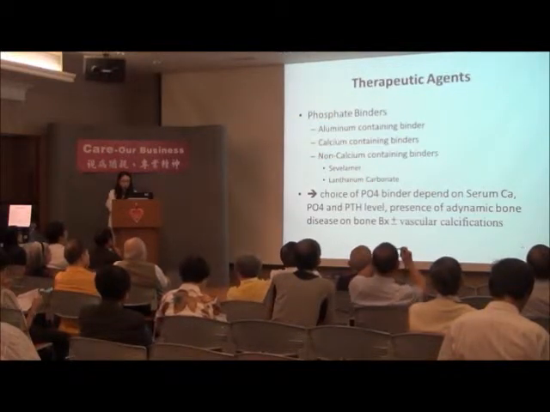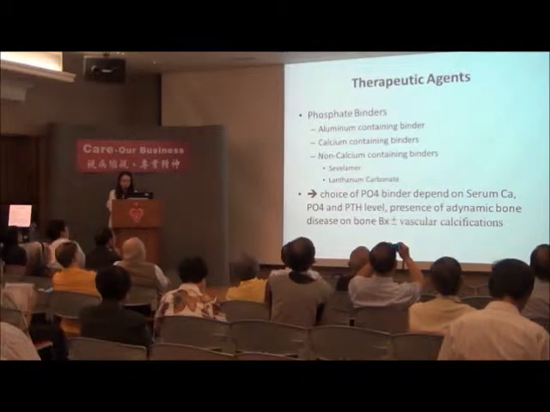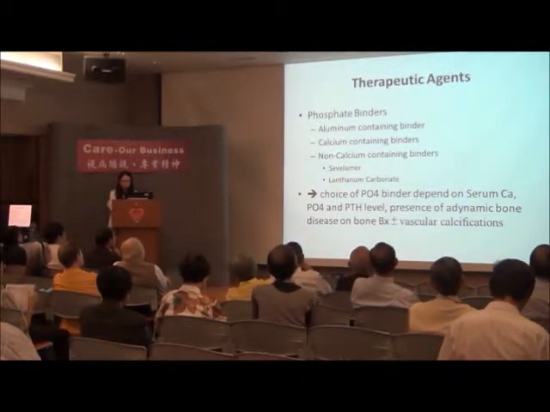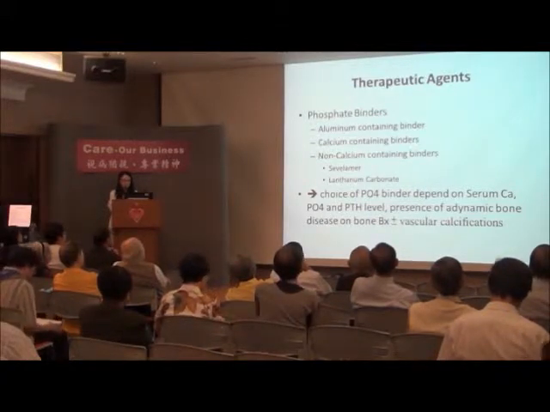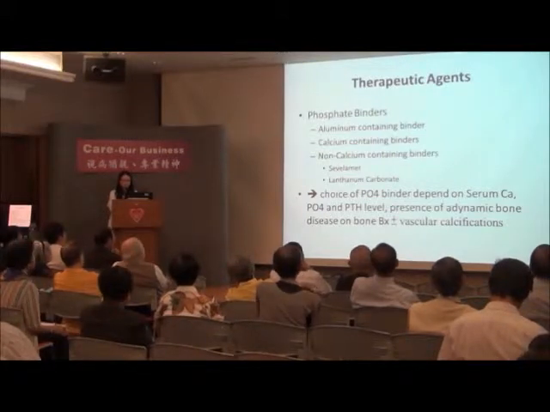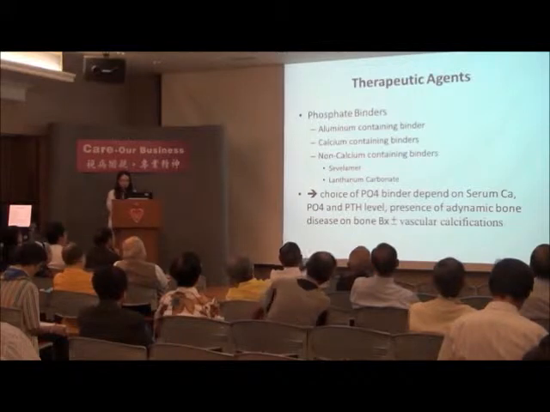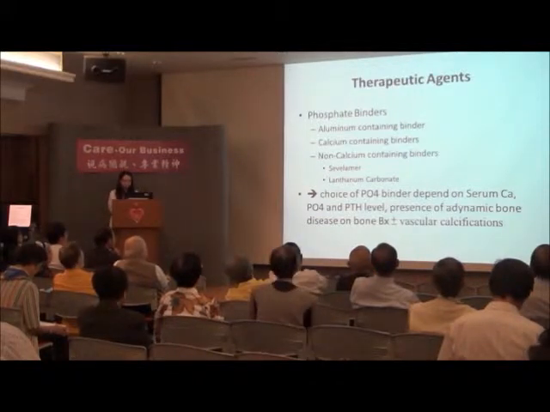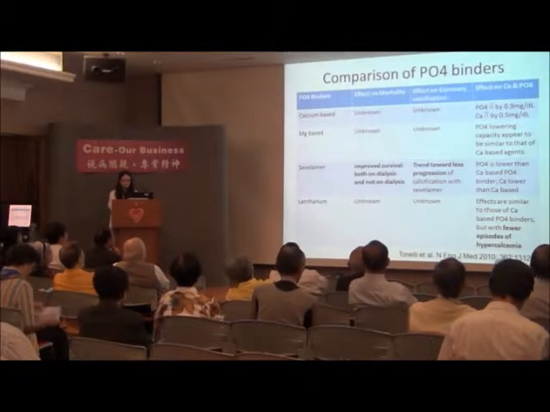Actually, the choice of phosphate binder depends on the serum calcium, phosphate, PTH level, and the presence of adynamic bone disease, with or without vascular calcification. For those patients who have adynamic bone disease or vascular calcification, we try to avoid the calcium-containing phosphate binder because it will accelerate vascular calcification.